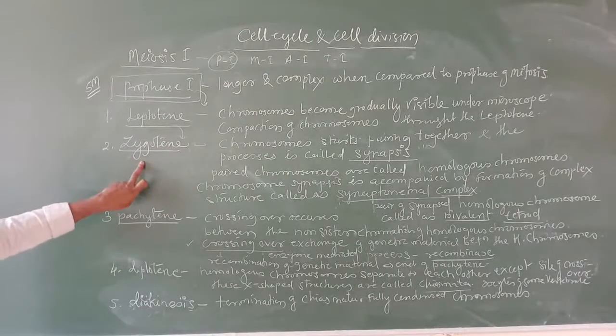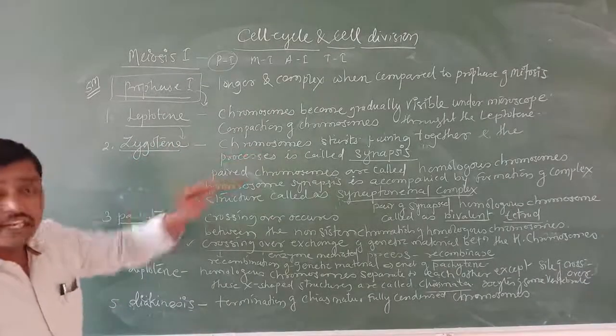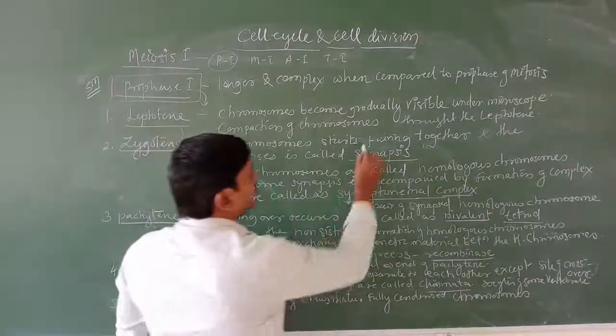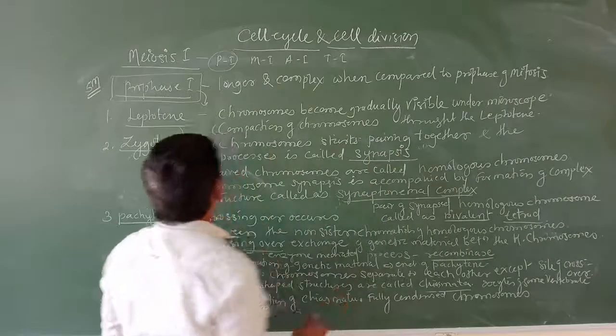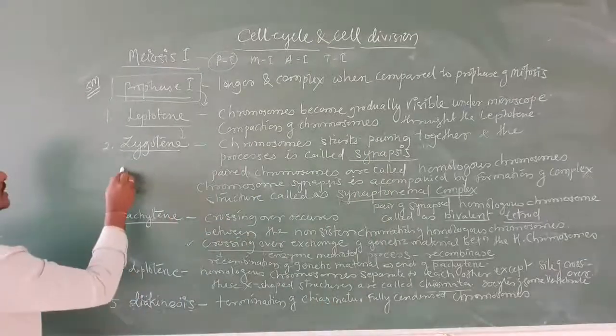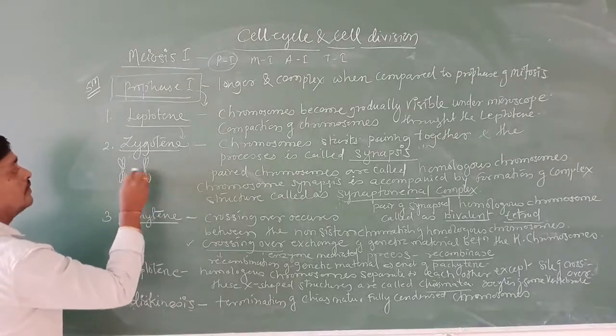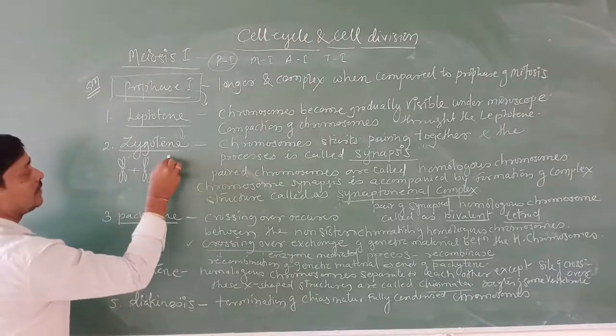Then next, leptotene is followed by the zygotene. What is going to happen in zygotene? Whatever chromosomes are found in leptotene, they start pairing. How? Suppose this is one chromosome and this is another chromosome. These start pairing like this.